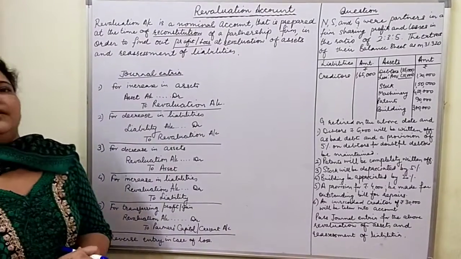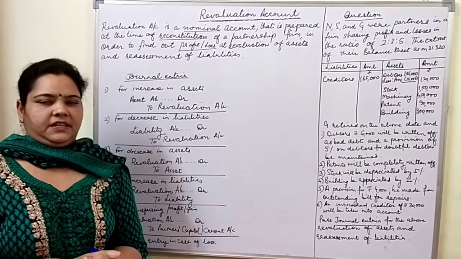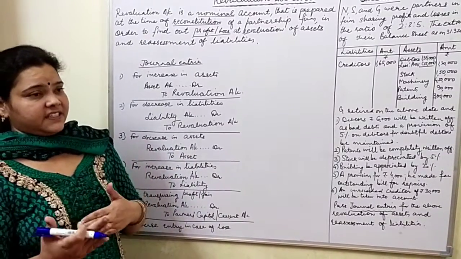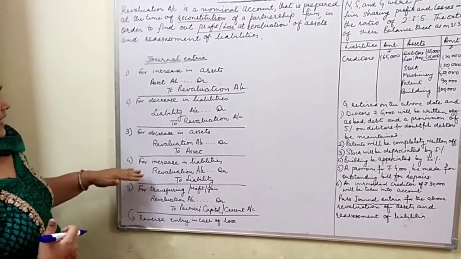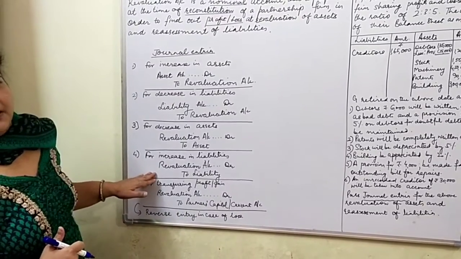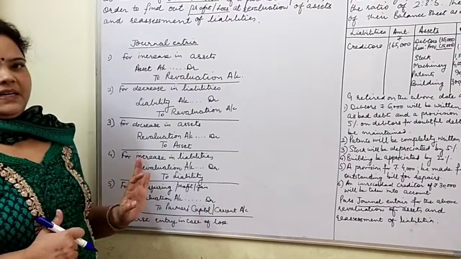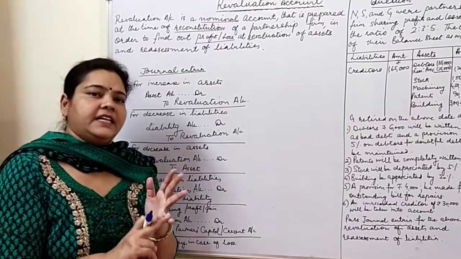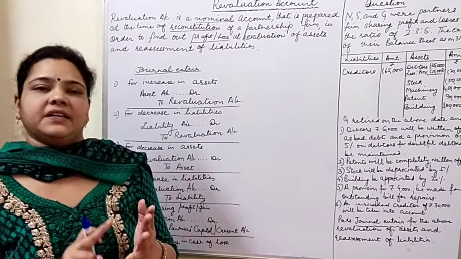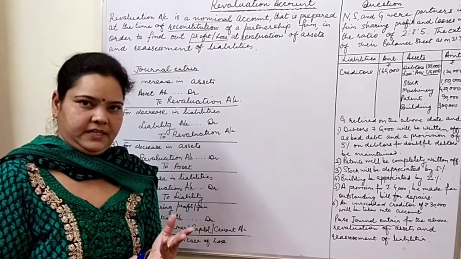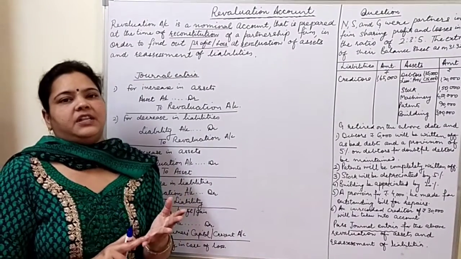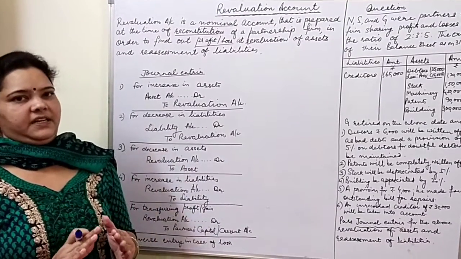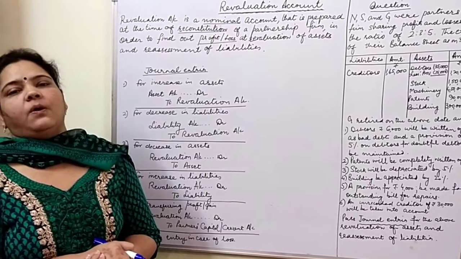Similarly, with the increase in liabilities, we will get a loss in the revaluation account because the liabilities have a credit balance. So when the liability is increasing, then also we are getting loss by reassessment of liabilities, and the entry will become revaluation account debited to that respective liability. So simply speaking, जब जब हमें लॉस होता है, चाहे वो एसेट के डिक्रीज होने के कारण है चाहे लाइबिलिटी के इंक्रीज होने के कारण है, तब तब हम रिवैल्यूएशन को डेबिट करेंगे. And when we get gain with the increase in asset and decrease in liability, we credit revaluation. Likewise we prepare all the nominal accounts.